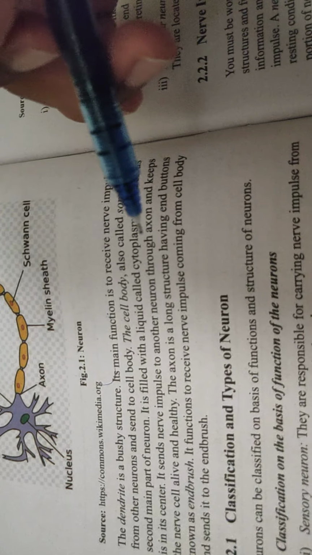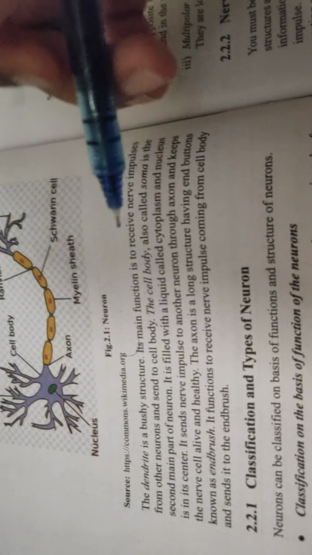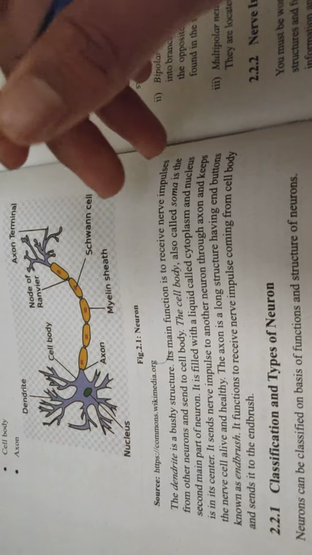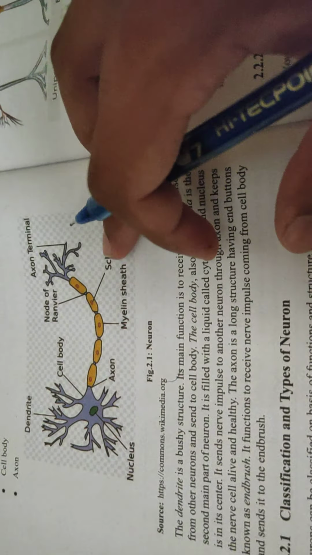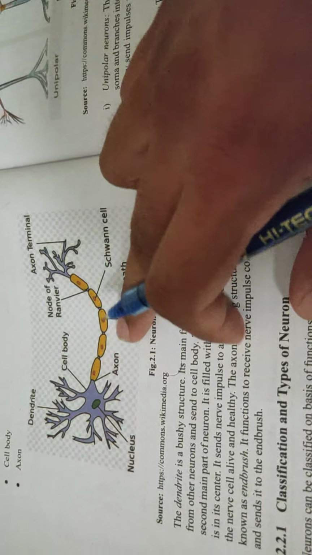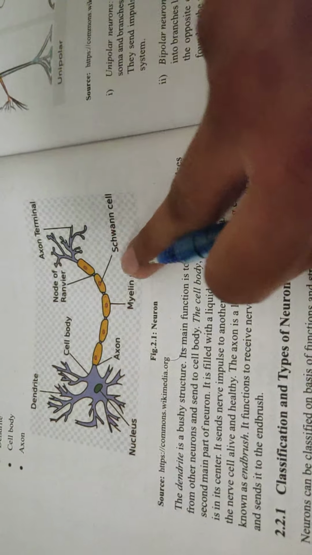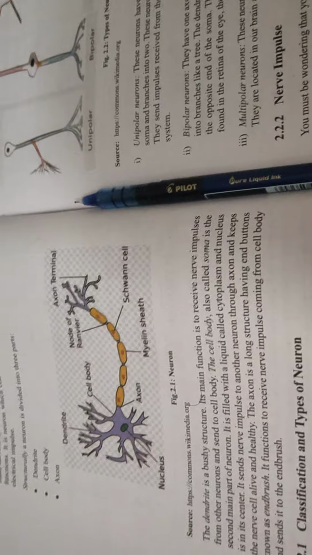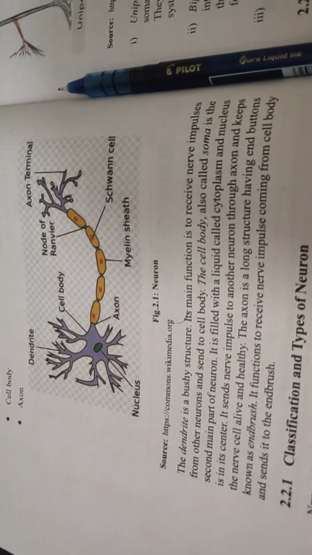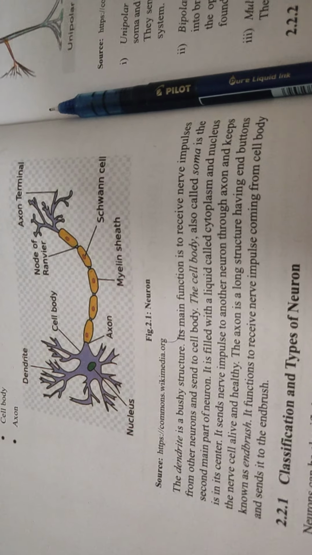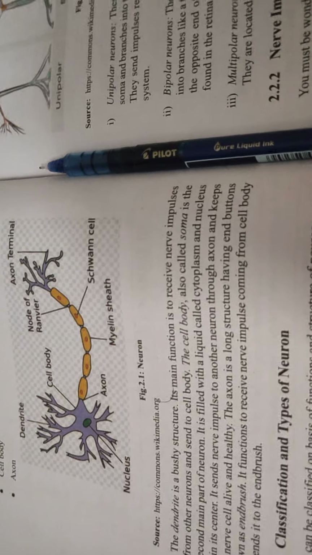The axon is a long structure having end buttons known as end brush. You can clearly see that there is no mention of end brush in here, right? It's nowhere written what the end brush in a neuron is. So the diagram seems very incomplete and is not good for learning, right?